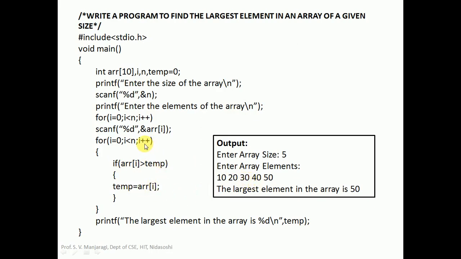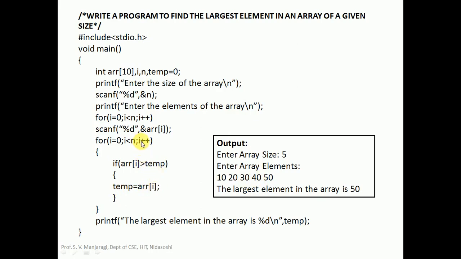The next one will go for I plus plus, and I will become 3 here. Is 3 less than 5? Condition is true. Come here. Array of 3 is 40. Is 40 greater than temp, that is 30? True. Then temp will become array of I, that is 40.